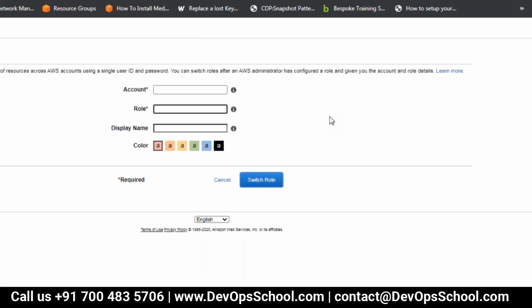Web Identity Federation, I have given you a demo. And the fourth case is SAML. That is not in the scope, but you can configure it on an ADFS. Once you get authenticated, you will have access, but in the background, it is the STS service that will be used. Fine. So these are the four applications of a role.